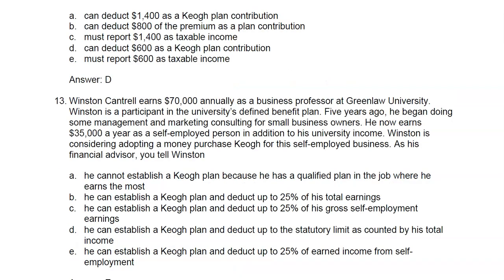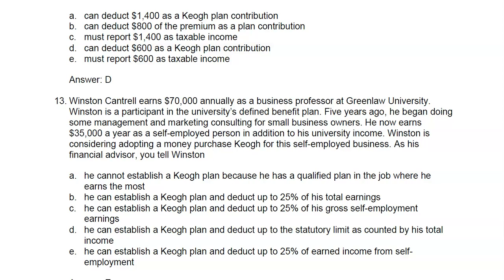Question 13. Please pause the video. You can read the question. Basically, it's a university professor who is a self-employed person in addition to the university income. He's considering adopting a money purchase Keogh for his self-employed business. As his advisor, you tell Winston, A, he cannot establish a Keogh plan because he has a qualified plan in the job where he earns the most.